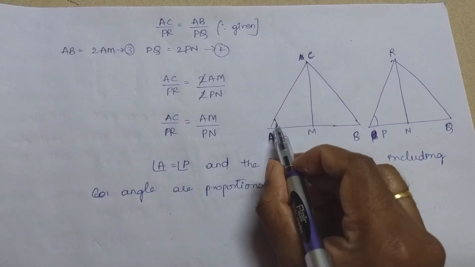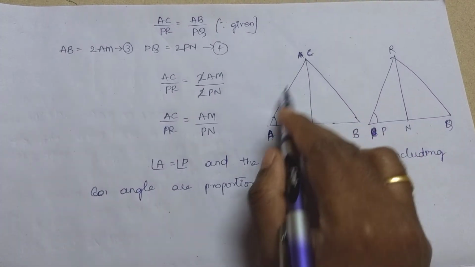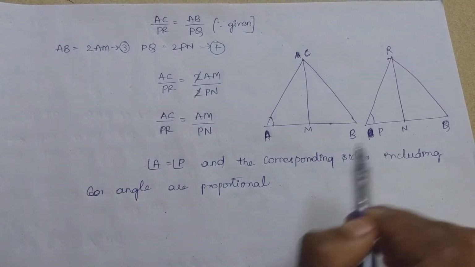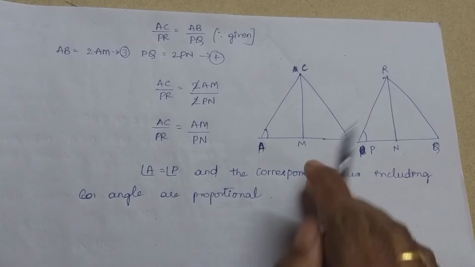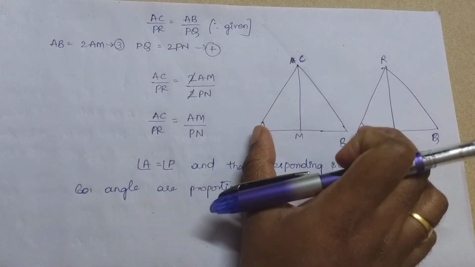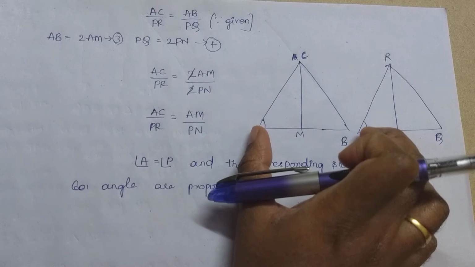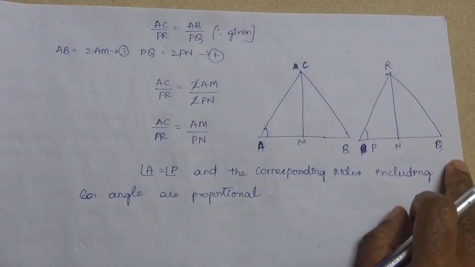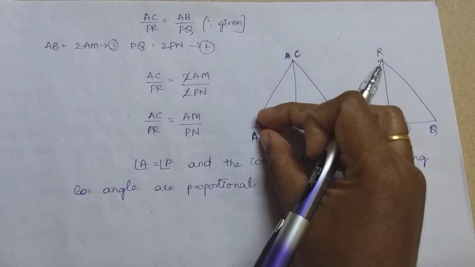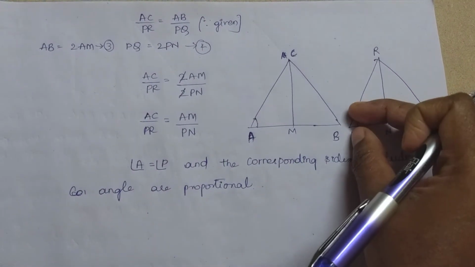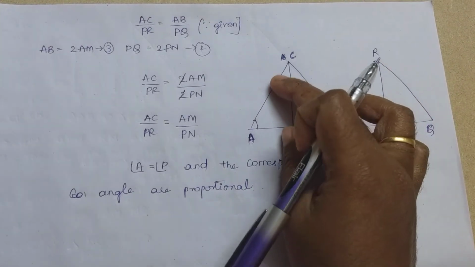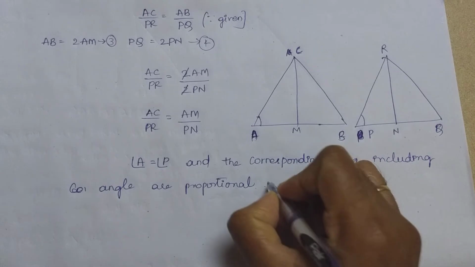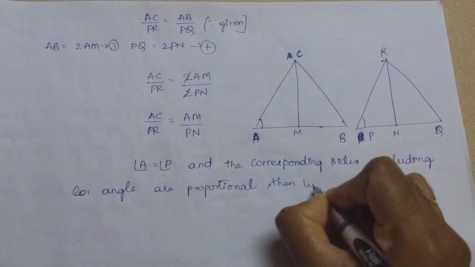These two sides are proportional, which means the common angles are equal. If one angle of one triangle is equal to one angle of another triangle and the corresponding sides including this angle are proportional, then the two triangles are similar.